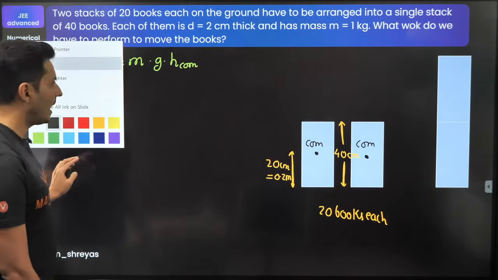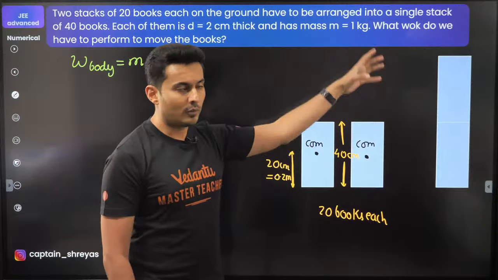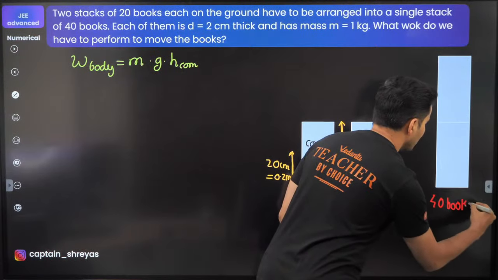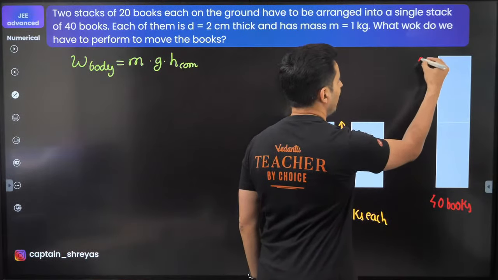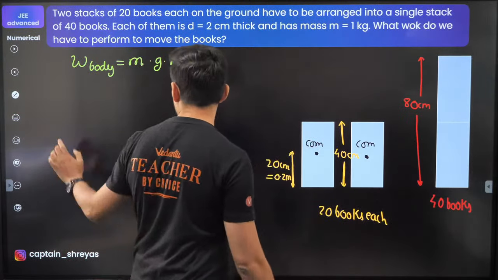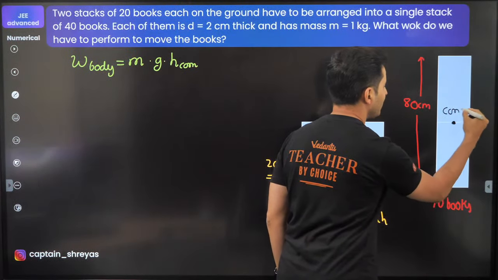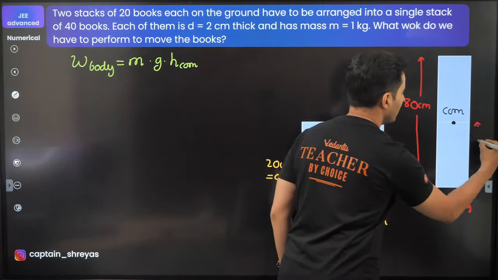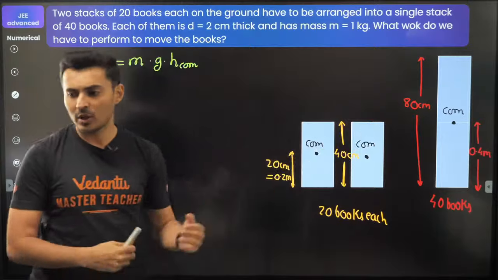Now, finally what happens is you push them into a single stack of 40 books. So there are 40 books in this case, each of height 2 centimeters. The total height undoubtedly is nothing but 80 centimeters. But their center of mass will be exactly over here, and that height undoubtedly will be how many meters, guys? This will be 0.4 meters. Everybody with me on this?